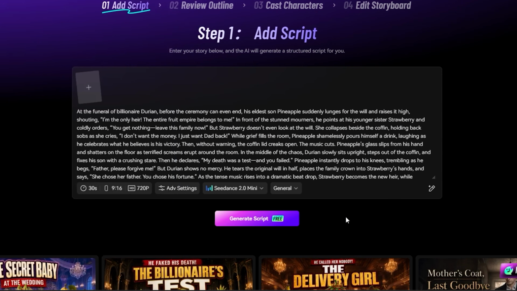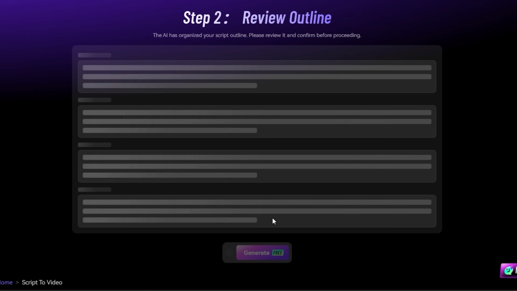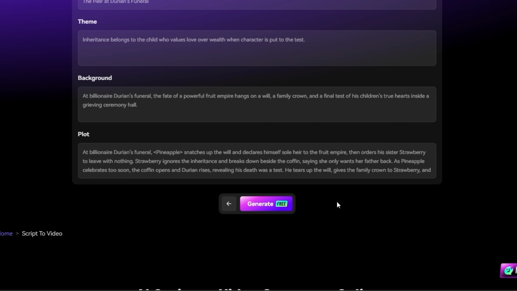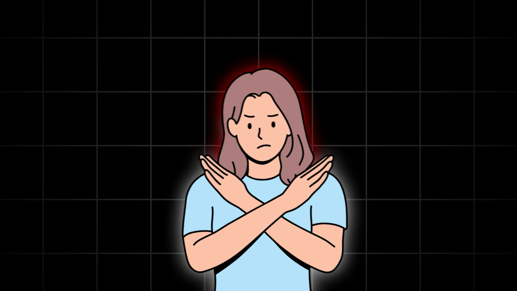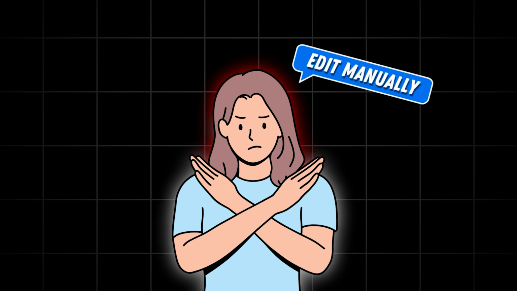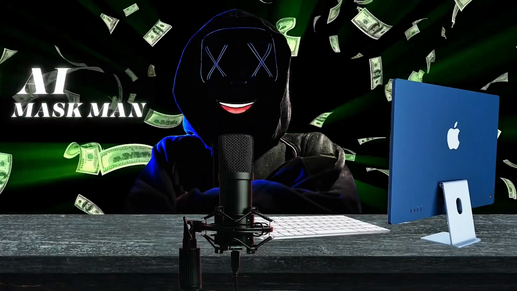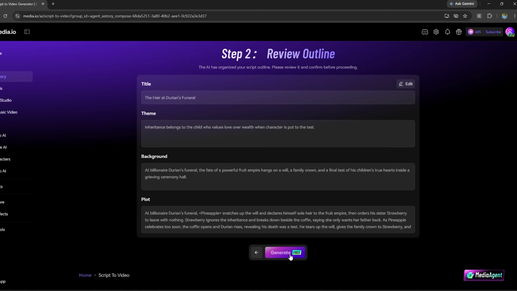Now that everything is set, click the Generate Script button. This step is free. Once you do that, Media.io will first generate an outline for you to review. You'll see the title, theme, background, plot, and everything else. If you don't like something, you can edit it manually, but most of the time you won't need to. In my case, everything looks good. Now click Generate.